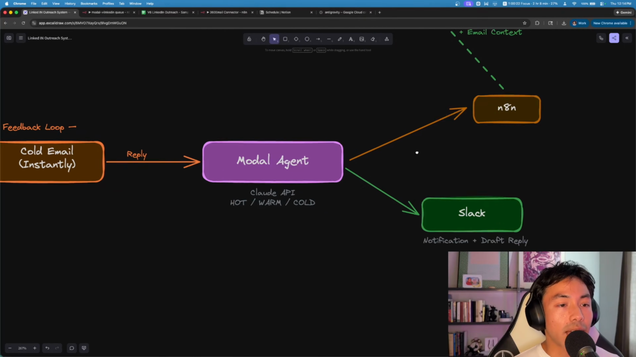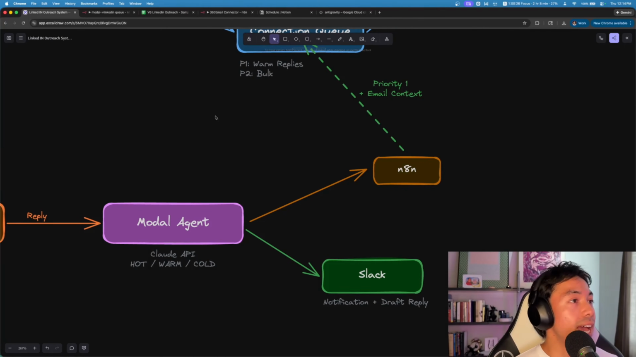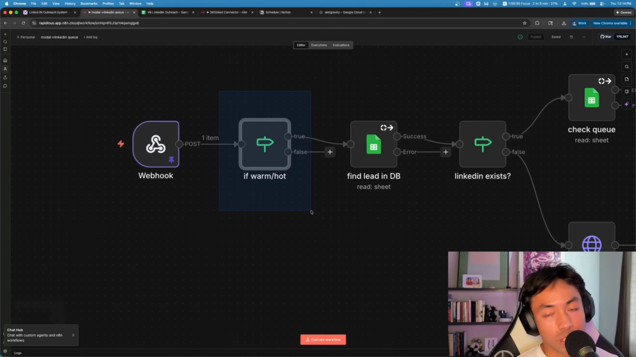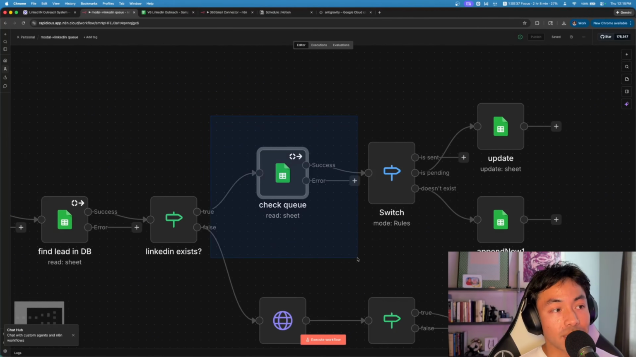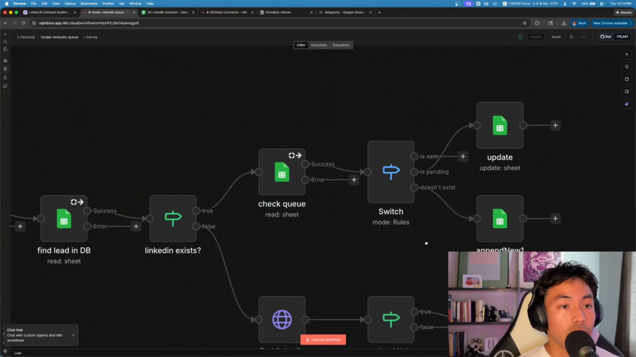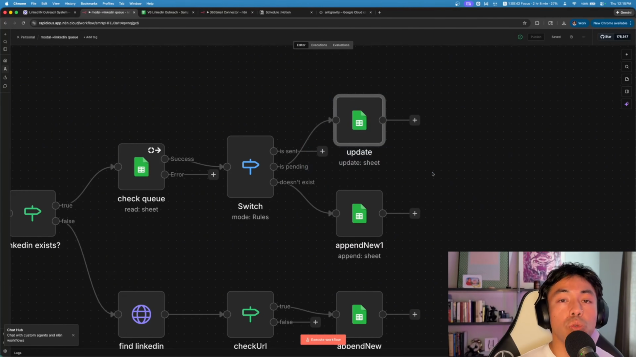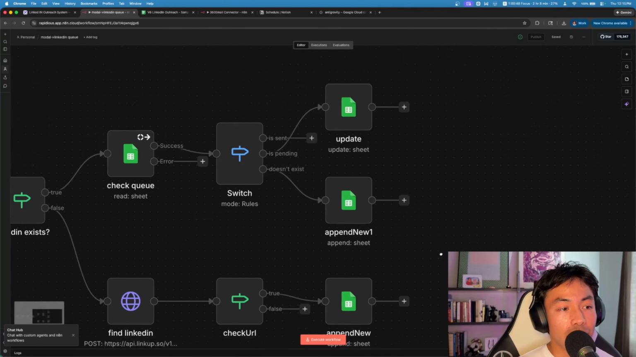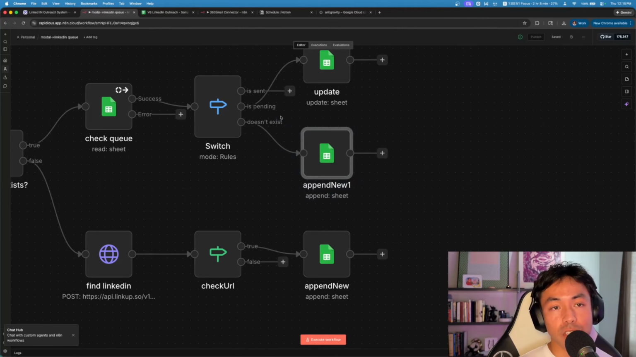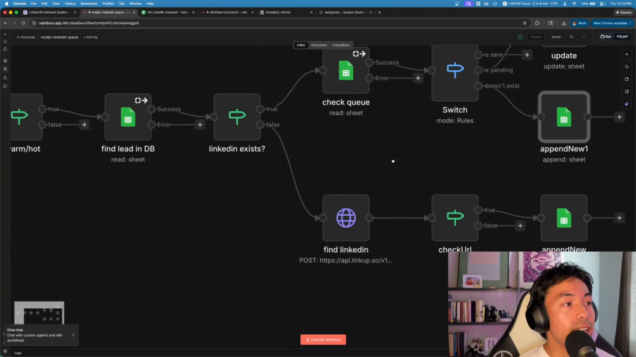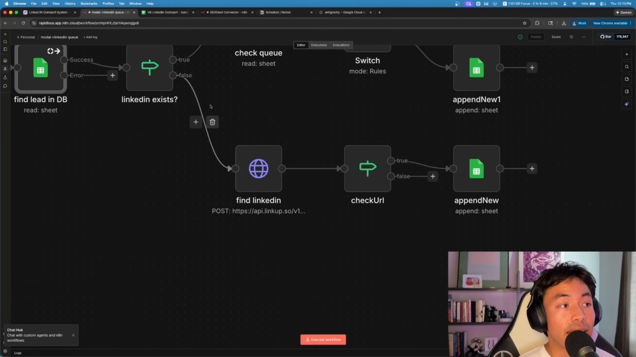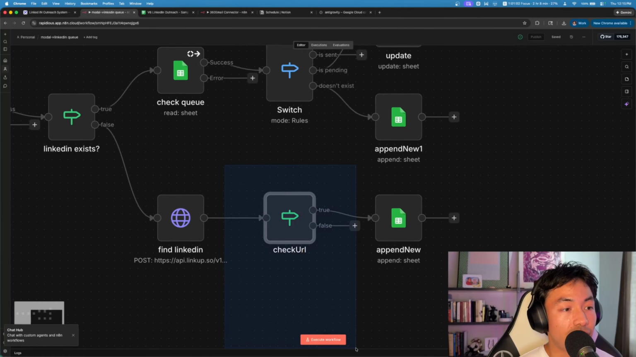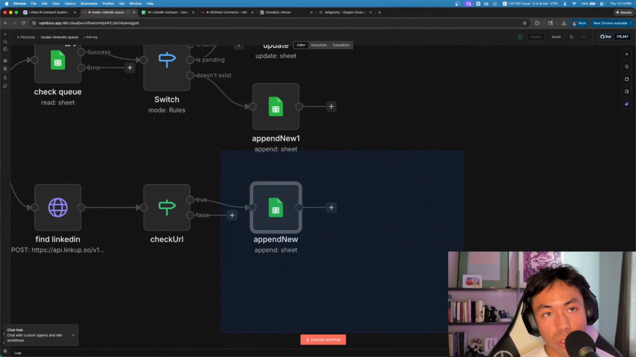And not only does it go to Slack, but now the data goes to N8N. And in N8N, we make sure that it's a warm or hot lead. We find them in our cold email database. We check if they're inside the connection request queue. And depending on if they are or not, we just update them to a #1 priority so that we send out that connection request ASAP, or we just add them with the priority updated as well. So it's one or the other. If they are in our cold email database, but their LinkedIn URL doesn't exist, we find it, we check that the LinkedIn URL is valid, and then we add it to that connection request queue. So that's the workflow here.